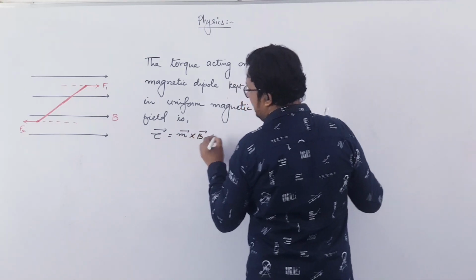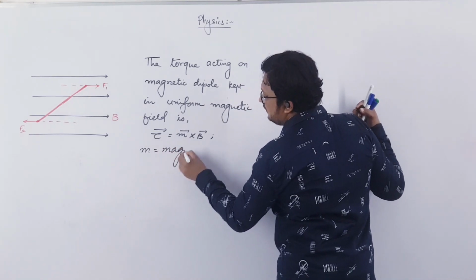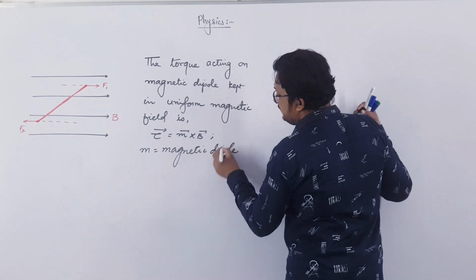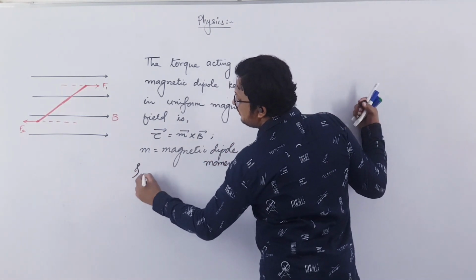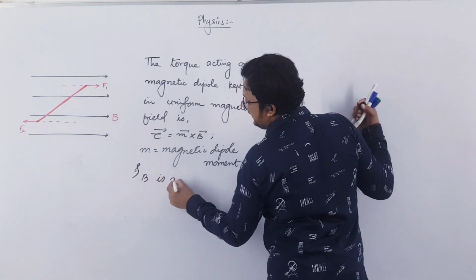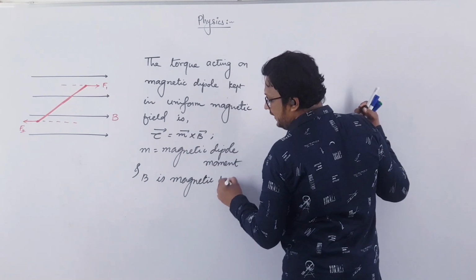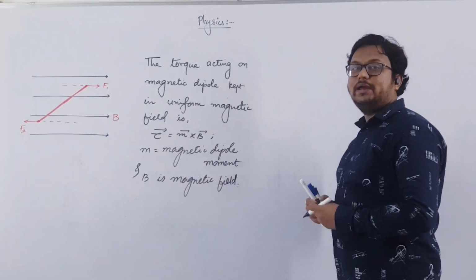Remember here M is known as the magnetic dipole moment and B is the magnetic field, the uniform magnetic field you can add. So this will be the torque acting on it.